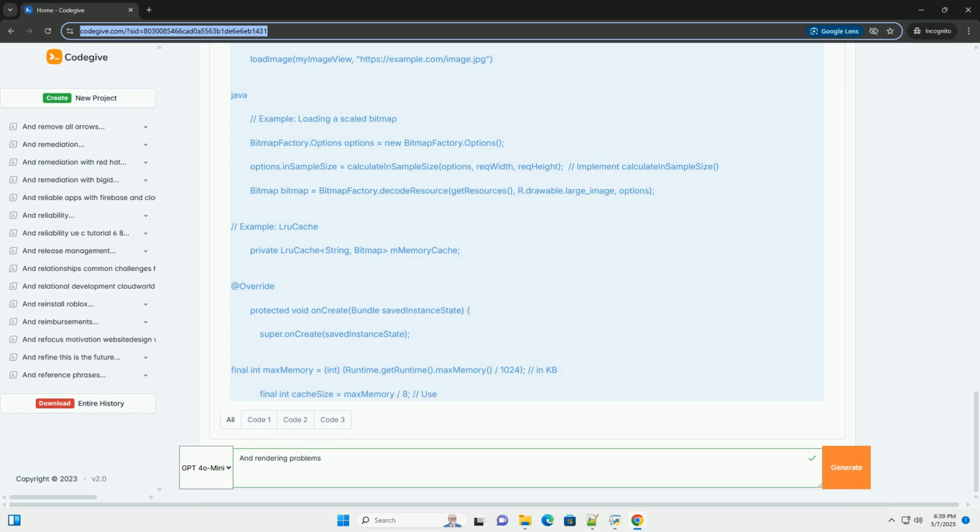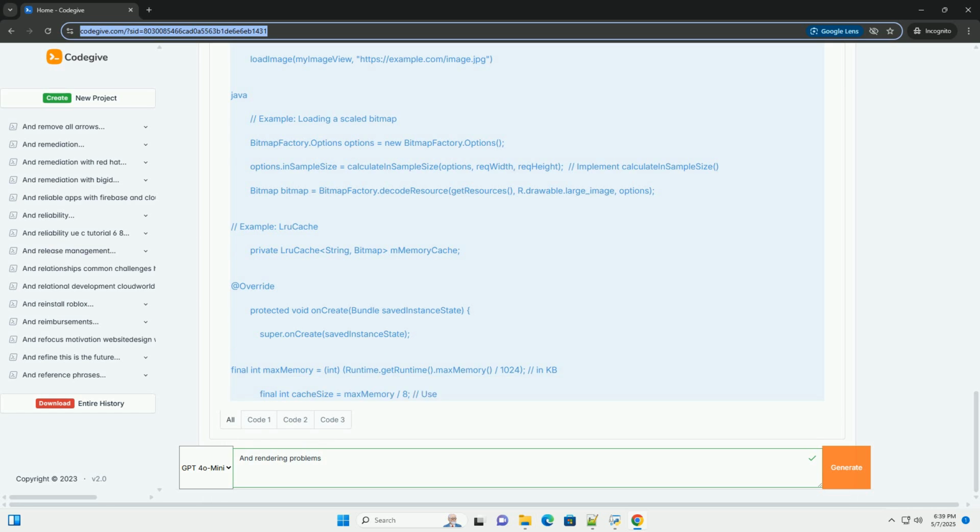StringBuilder: use StringBuilder instead of repeatedly concatenating strings using the plus operator. String concatenation creates new string objects each time, which can lead to excessive memory allocation. Avoid anonymous inner classes. Anonymous inner classes can create implicit references to the enclosing class, preventing the enclosing class from being garbage collected. Use static inner classes or separate classes instead.